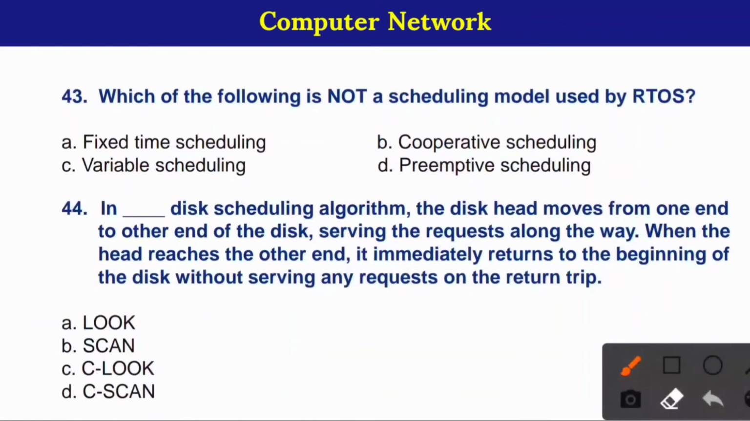43. Which of the following is not a scheduling model used by RTOS? Here correct option is option number C, variable scheduling. 44. In blank disk scheduling algorithm, the disk head moves from one end to other end of the disk, serving the request along the way. When the head reaches the other end, it immediately returns to the beginning of the disk without serving any request on the return trip. Here correct option is option number D, C-scan.